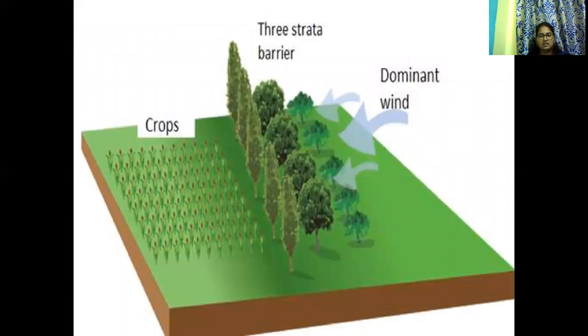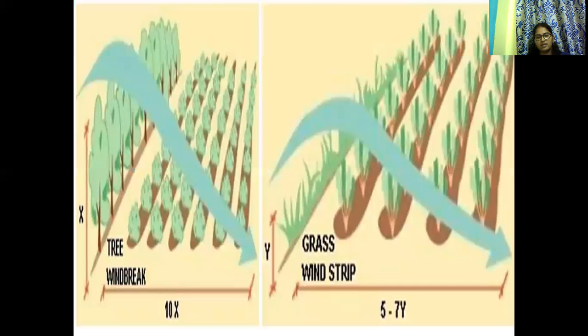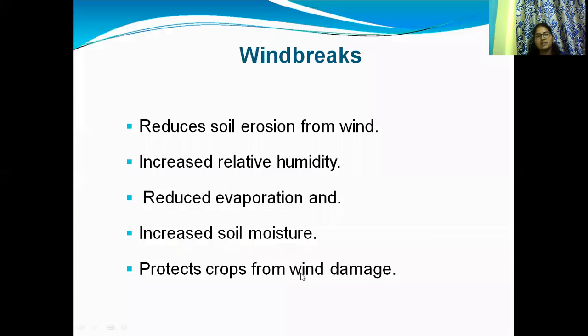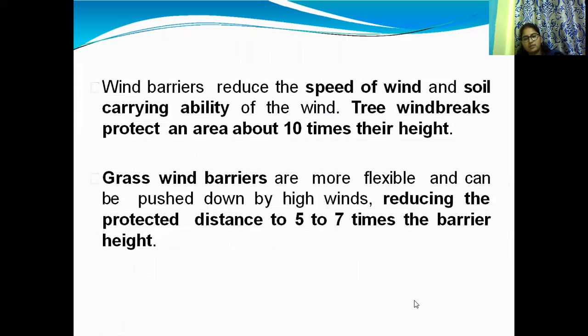Windbreakers are divided into two types: tree windbreakers and grass windbreakers. The advantages of this method are reducing soil erosion from wind, increasing relative humidity, reducing evaporation, increasing soil moisture content, and protecting crops from wind damage.